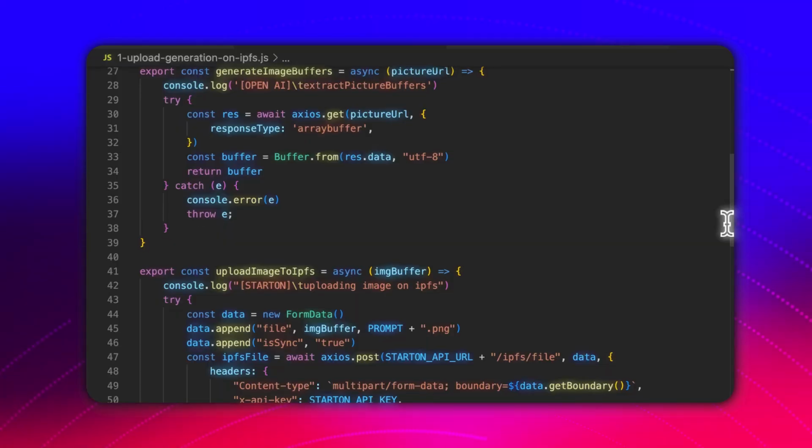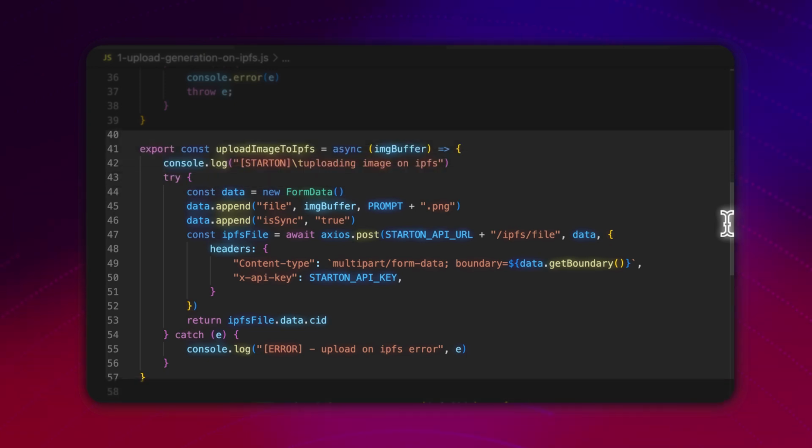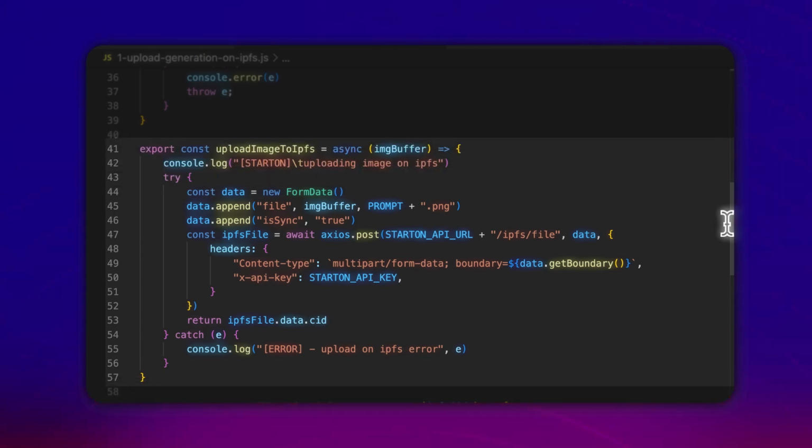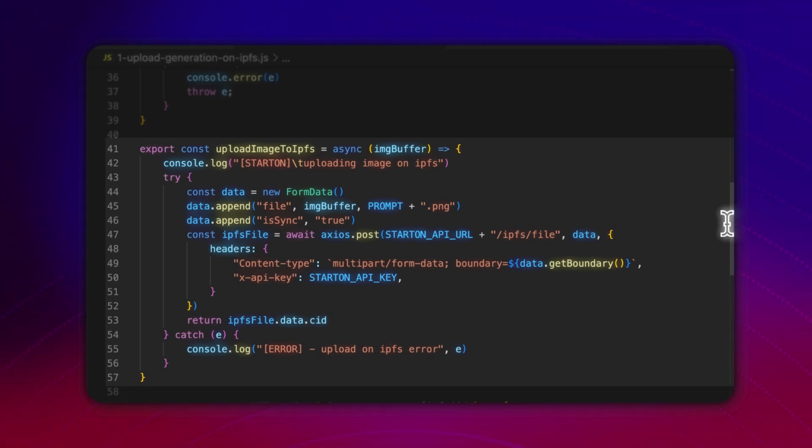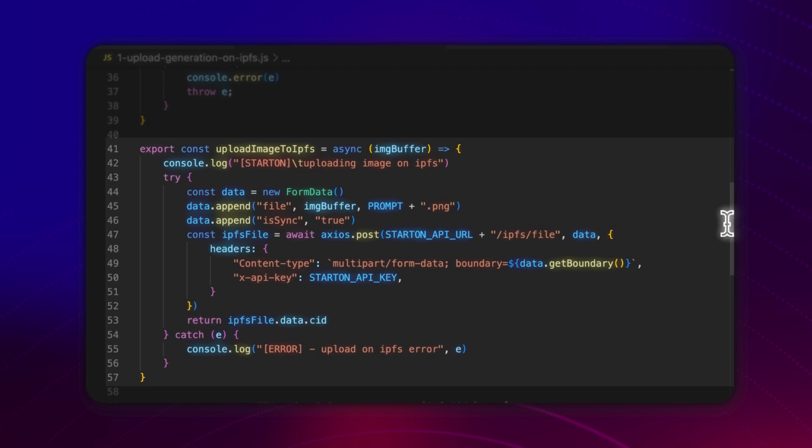So next step, we're gonna upload this to IPFS. And for that, we define another function. We pass it the buffer that we defined before. And here we create a new instance of form data. So I'm not gonna get into the detail, but basically this is used whenever you want to upload images. And the important part is when we add this image buffer into our form data, line 45.